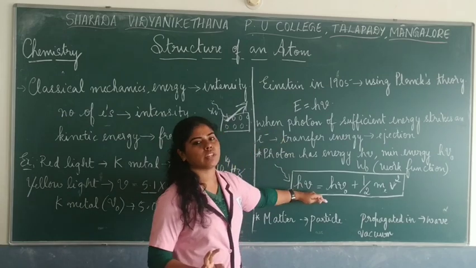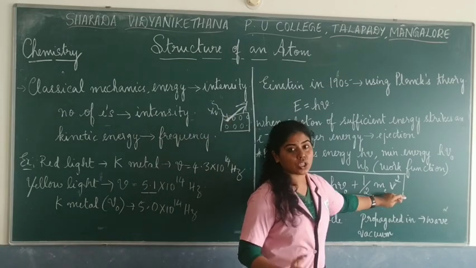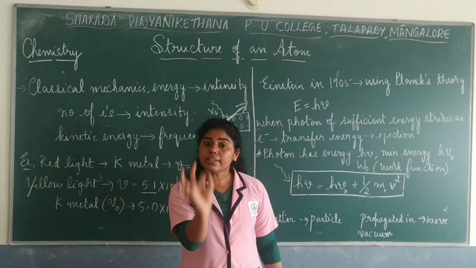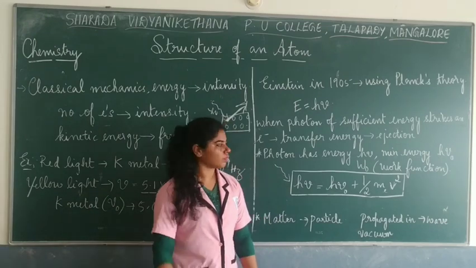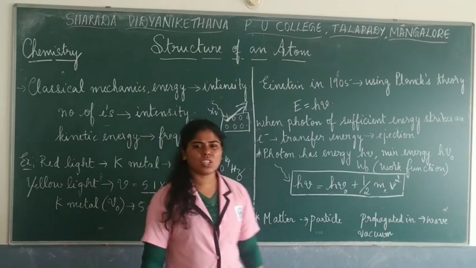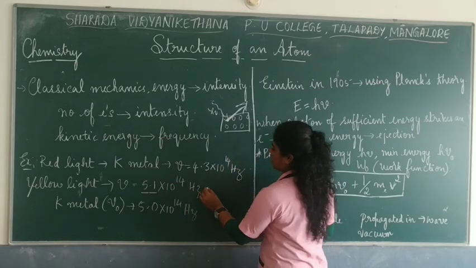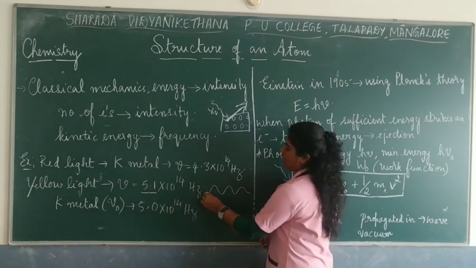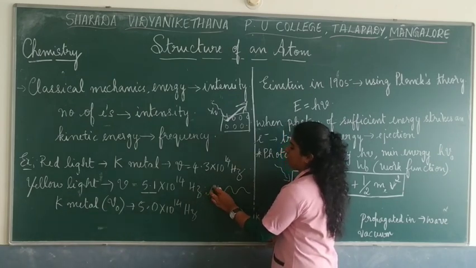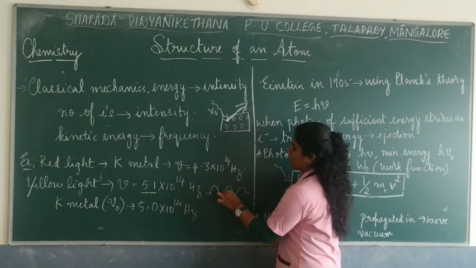Higher the frequency of the light, higher will be the kinetic energy, but higher the intensity of the light, the number of electrons produced will be more. You can just imagine something like this. There is a wave, okay, and then there are particles present, right?